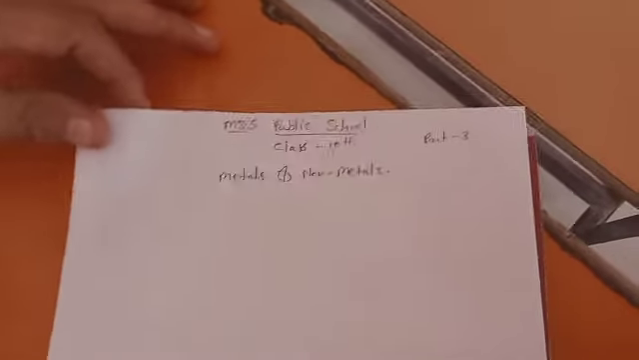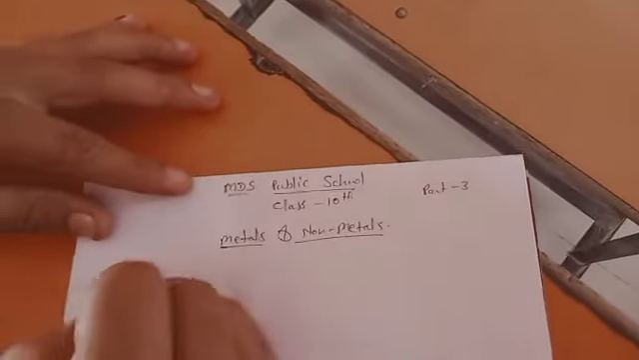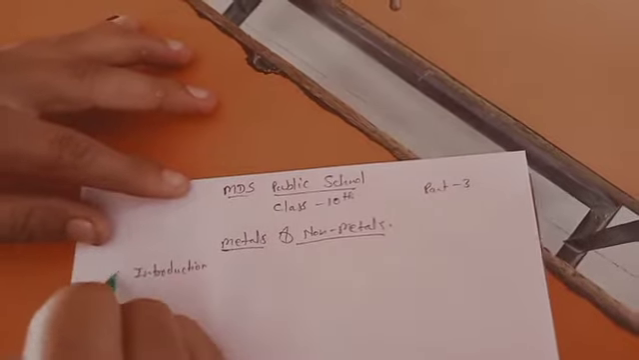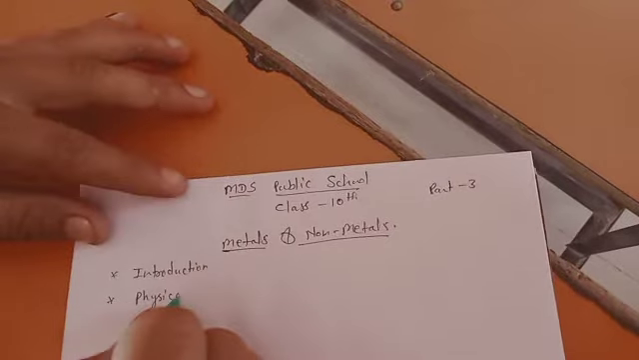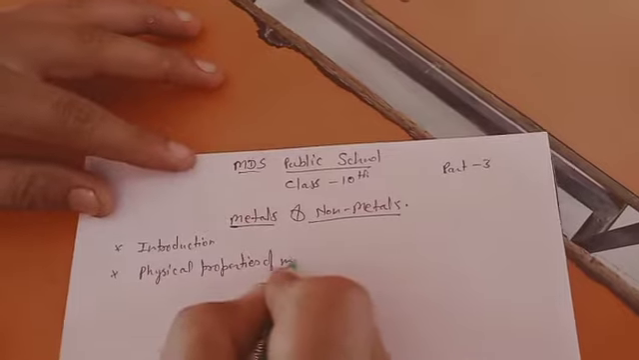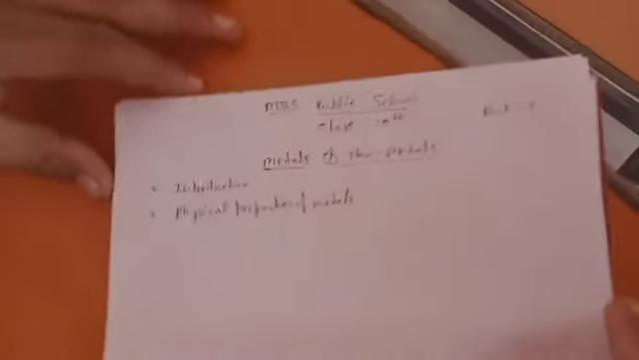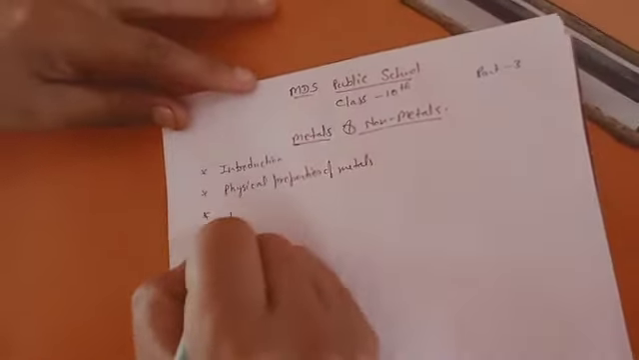Okay, dear students, in the previous lectures we have studied metals and non-metals. We did the introduction in the first lecture. In the second lecture we learned about the physical properties of metals, like sonority, malleability, ductility, and melting and boiling points. We did all these properties regarding the metals.